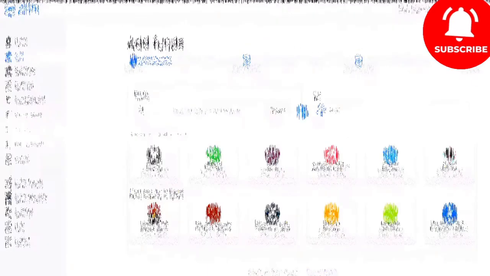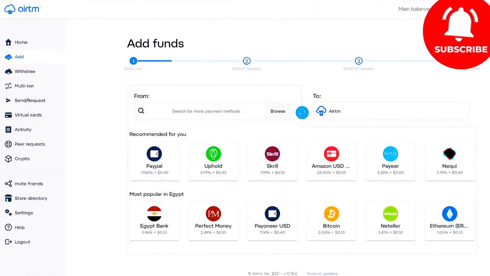These are account funding methods like PayPal, Skrill, Payeer, etc. Each method has varying top-up fees. PayPal charges 19.5%, Skrill charges 8%, Payeer is 2.5%, bank transfers are 4.5%, Perfect Money is 2.5%, and Payoneer is 7%. The transfer using Ethereum is the one that can be utilized to benefit from the lowest fees.